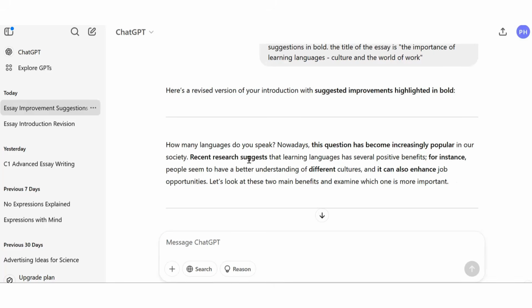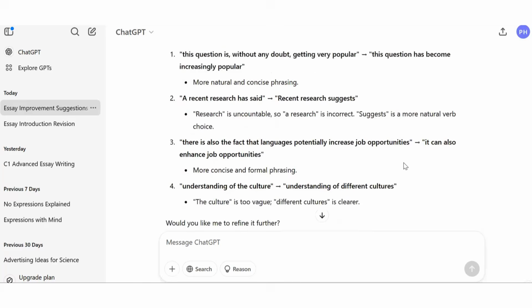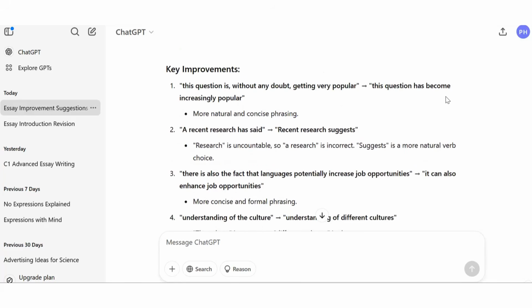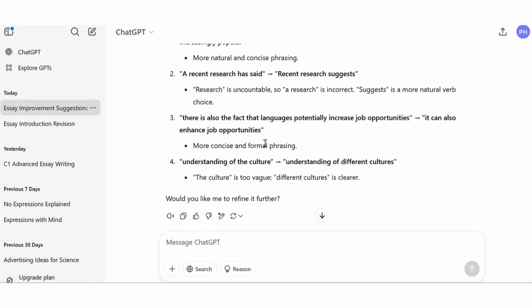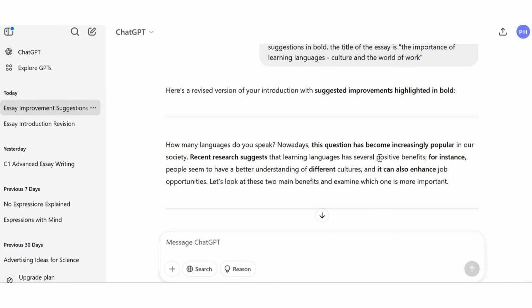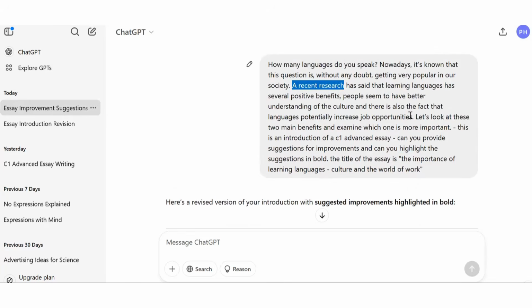So you can see how these bold suggestions have been made, and then it goes on to explain what it has done. It's more concise. It picked up on the recent research and corrected that. It's uncountable. And it made it a bit more concise and better. So we've got an improved version of our introduction here.